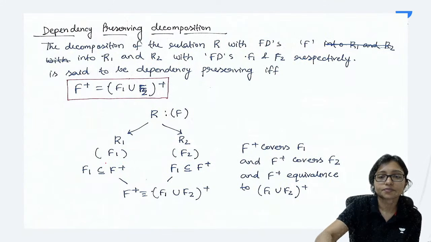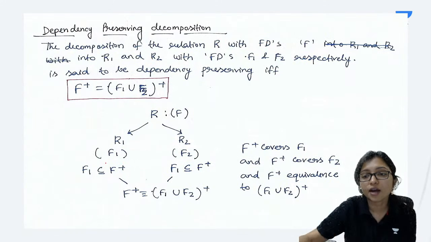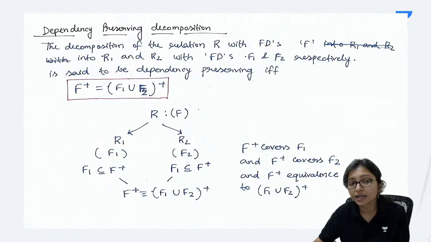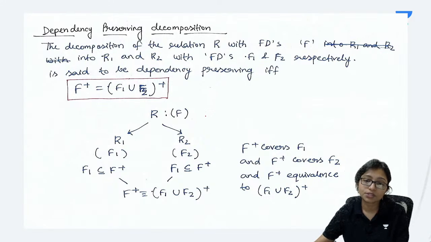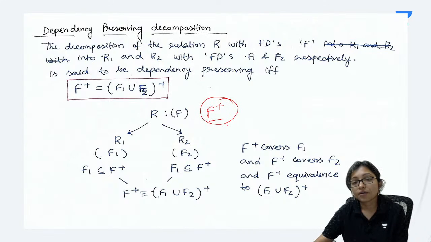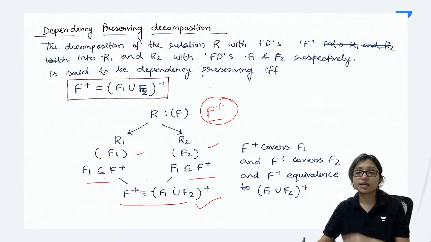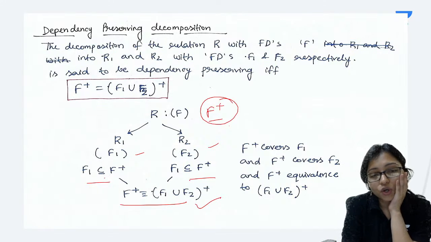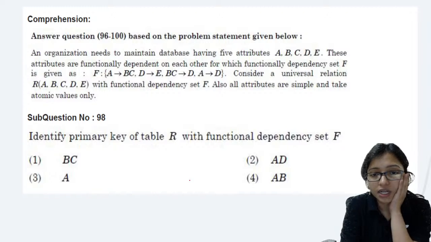Clear? Is this clear how to check? Always remember to do the closure. Without closure, if you are dividing it, then it will be very problematic. Must do the closure, after that only divide. Then after that check it. If it is coming, then it is preserving. Otherwise, it's not preserving. I hope this is clear to everyone now.